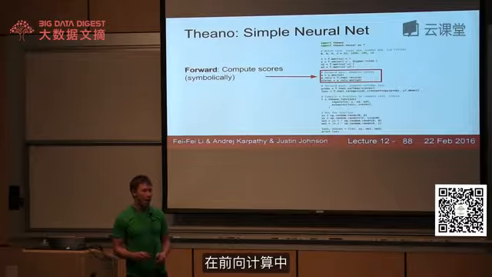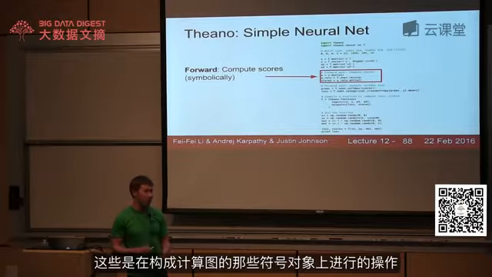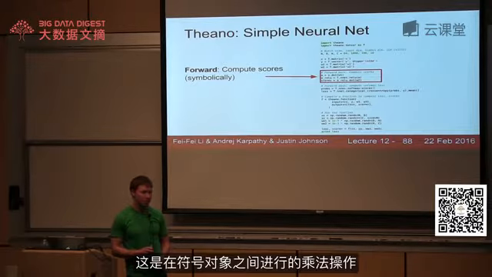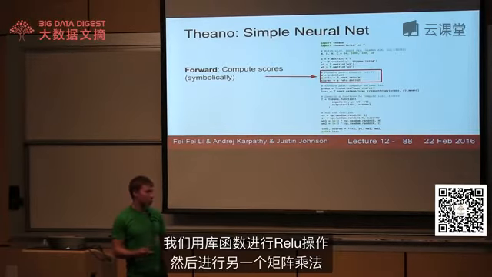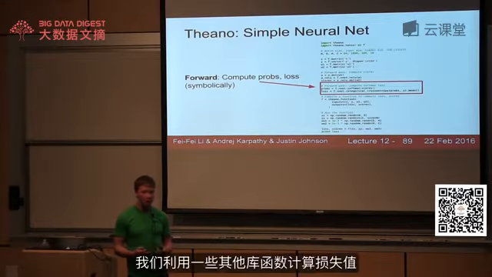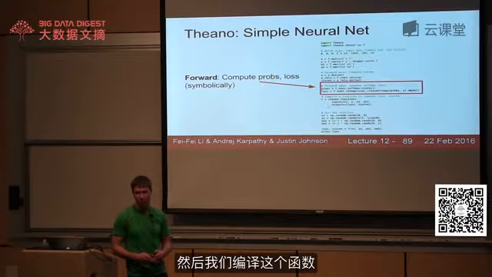Now for our forward pass, it looks kind of like NumPy, but it's not. These are operations on these symbolic objects that are building up the graph in the back end. So here we're computing activations with this dot method that is matrix multiply between these symbolic objects. We're doing a ReLU using this library function, and we're doing another matrix multiply. And then we can actually compute the probabilities and the loss using a couple other library functions. And again, these are all operations on these symbolic objects that are building up the computational graph.